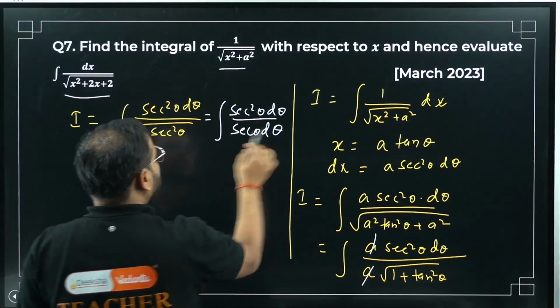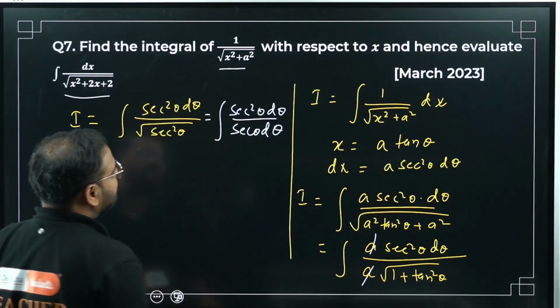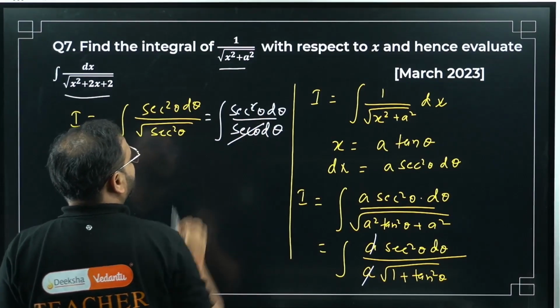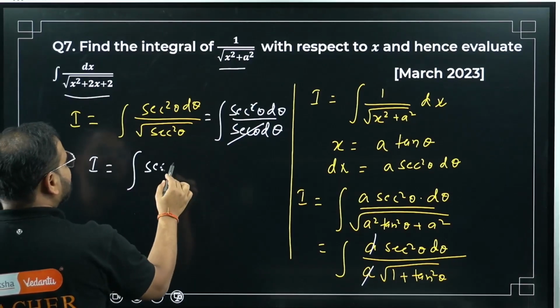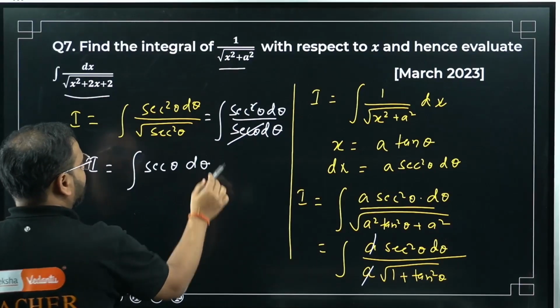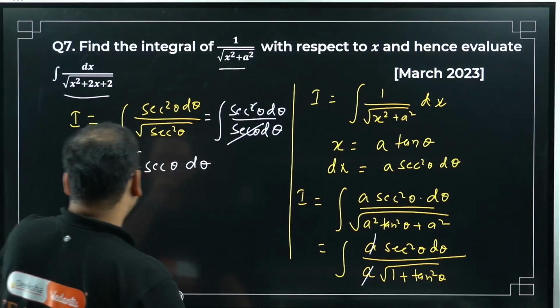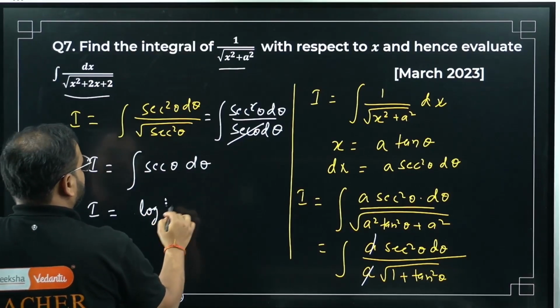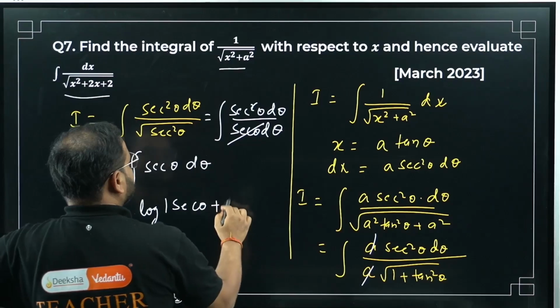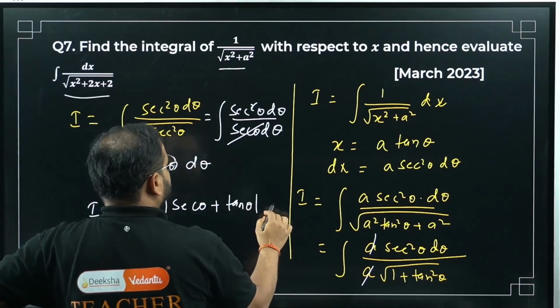How come, sir? Square root of square is cancelled, so sec theta can be cancelled with the square. What I have left now, integration I is equal to integral of sec theta d theta. Now this is standard: log of sec theta plus tan theta plus c.